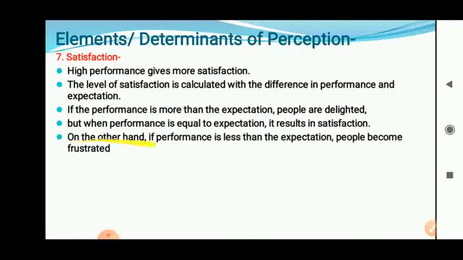On the other hand, if performance is less than expectation, then people become frustrated. If you are unable to do that particular task very well, then you are getting frustrated. What is expected from the teacher? What is expected from the parents? Your parent is expecting that you must get this kind of marks, 70%, at least 80%. But if you are getting 60, 70, or if you fail in any course, you are unable to perform according to their expectation, then you get frustrated. That is the thing. If you are unable to perform the task as per expectation, then you get frustrated.